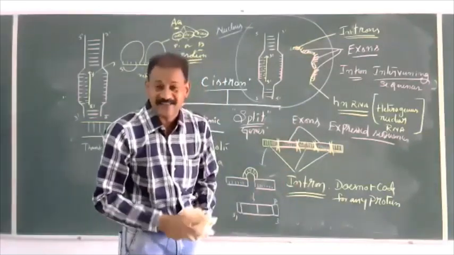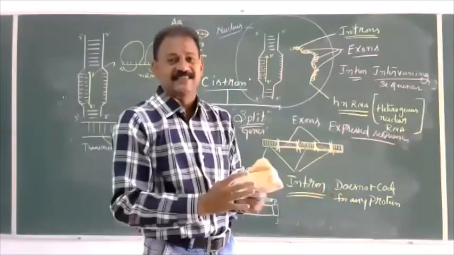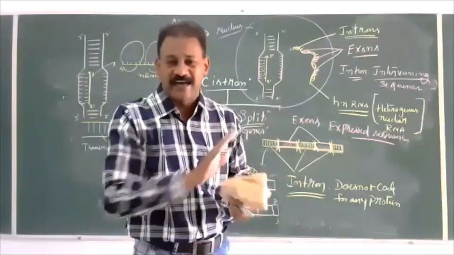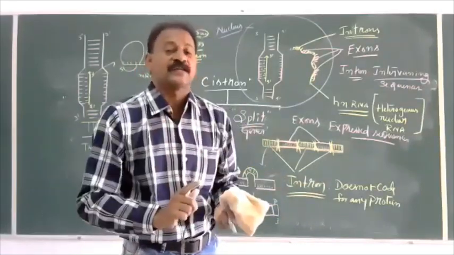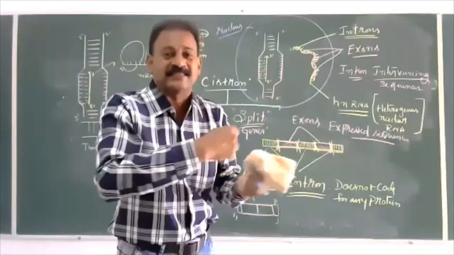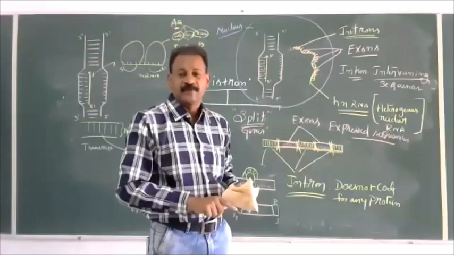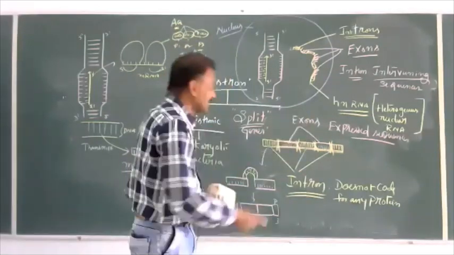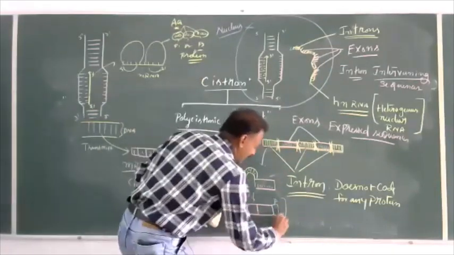What are exons? Expressed sequences. What are introns? Intervening sequences. Which are useful? Exons are useful. Which are not useful? Introns are not useful. What happens to these introns? They will be cut and separated out. The process is called processing or purification. After this, the mRNA becomes functional mRNA.